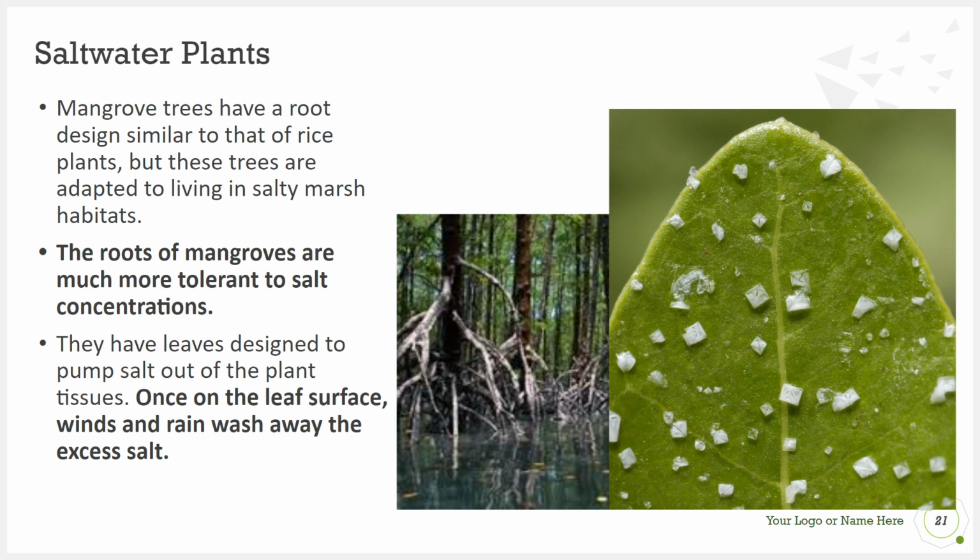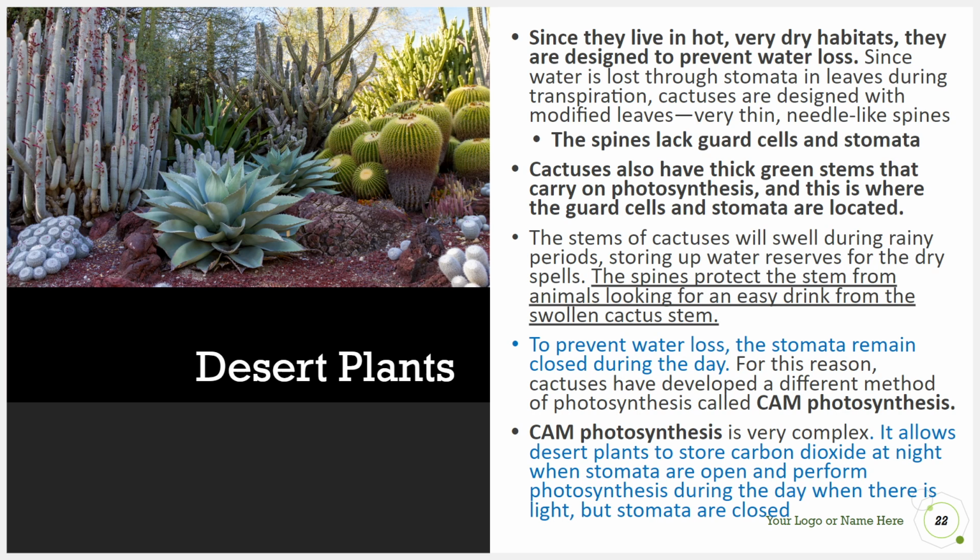You have mangrove trees, which have modified roots that are made to take in salt, and that way the mangrove trees can live in salty marsh habitats. But they are not only tolerant to the salt concentrations, they can actually eject this salt from their shoots and their root systems, and it ends up on the leaf surface, and wind and rain wash away the excess salt. Also, desert plants are made to conserve water.